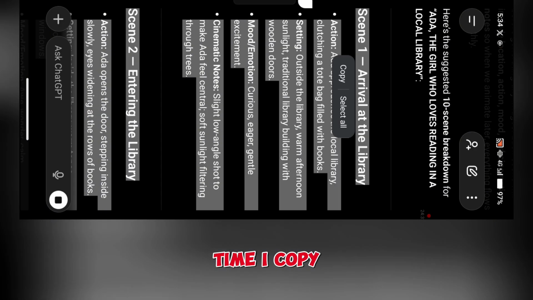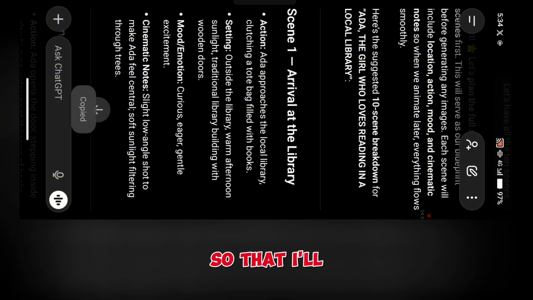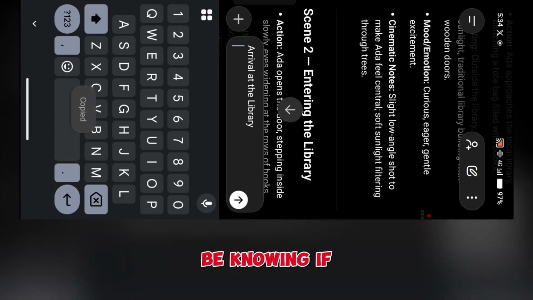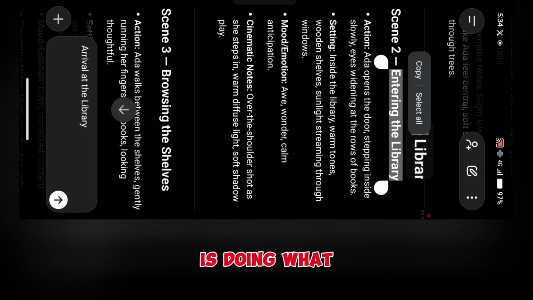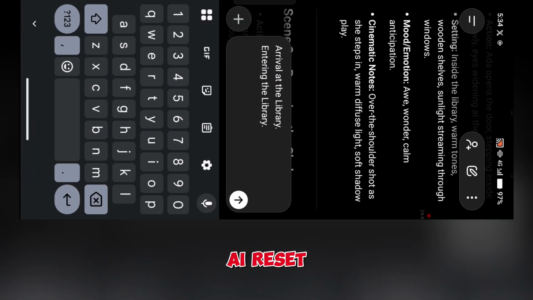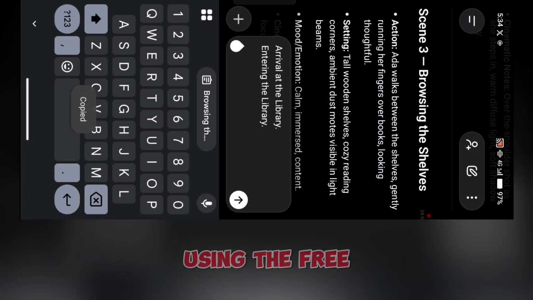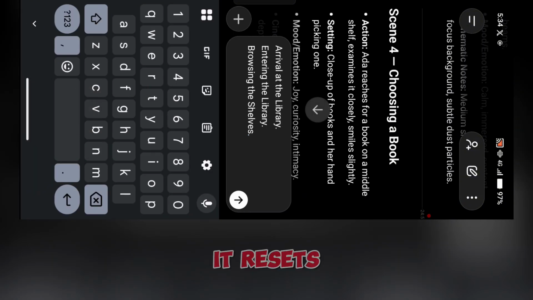Most of the time I copy all these scenes like this and put them on my notepad, so that I'll know if the AI is doing what it's supposed to do. The AI resets, I believe you've seen the message of my resetting. If you are using the free version, it resets.